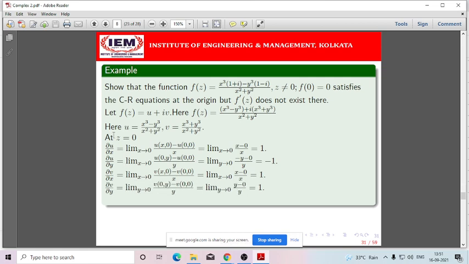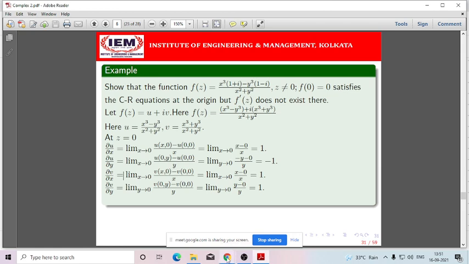So here at origin, ∂u/∂x equals ∂v/∂y, and ∂u/∂y equals minus ∂v/∂x. So at origin it is satisfying the Cauchy-Riemann equation. But here the function is not differentiable at origin.